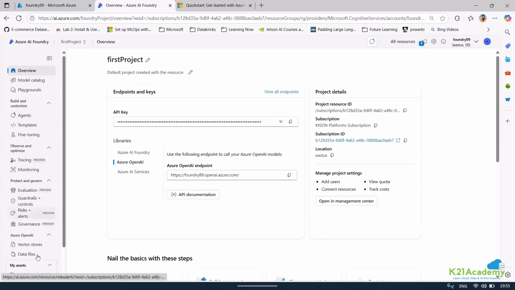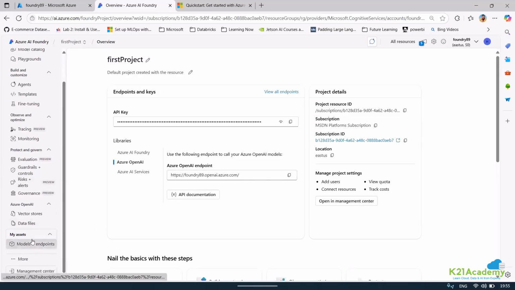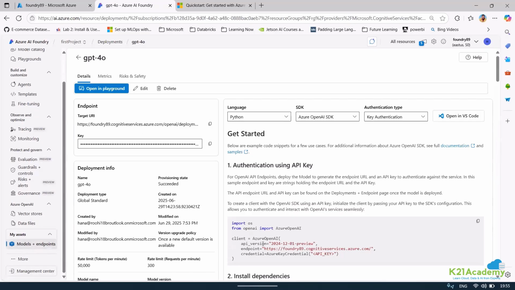Yeah, I'll tell you. If I come here, the key will remain the same. The only point is the endpoint will keep on changing. You can use this endpoint also, to be very frank. The key will be the same, you can check, it will always be the same. So you can use either of the endpoints. Yes, absolutely, I tried with this endpoint also and it worked. If you use this endpoint, see to it that the API version matches. Always see to it that your OpenAI API version matches. That will be one of the things.